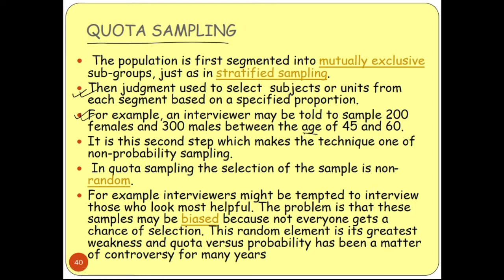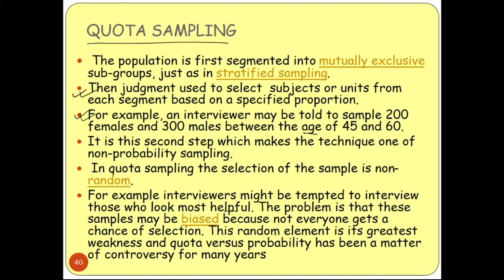So an interviewer might be tempted to interview those who look most helpful. So you can select those ones. The problem is that these samples may be biased. Yes, because suppose in the case of an interview, a person is selecting job seekers according to their own intuitions.